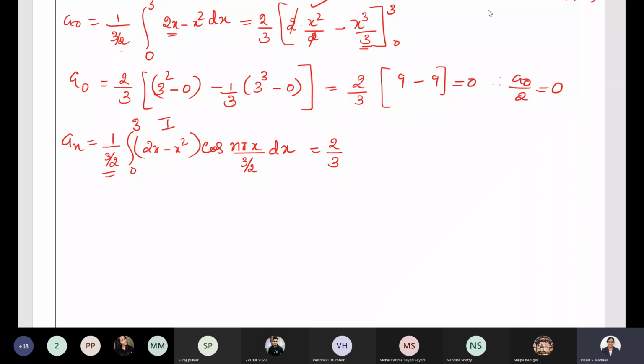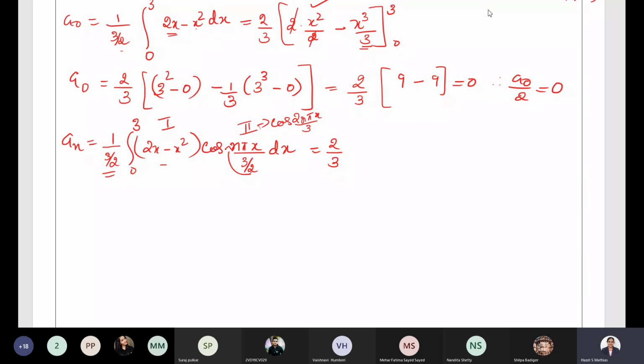Let us take this as the first term and this as the second term. Cos n pi x by 3 by 2 can be written by taking this 2 to the numerator, cos 2n pi x by 3. This is just for simplification, so that the terms will be easier for you to write down, or else you have to write by 2 again. So we'll write the second term as cos 2n pi x by 3.